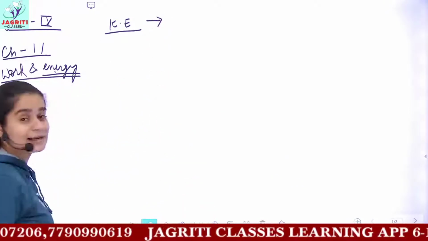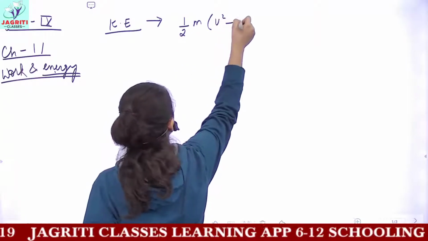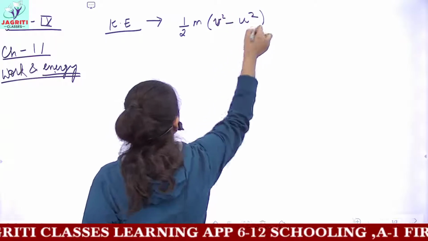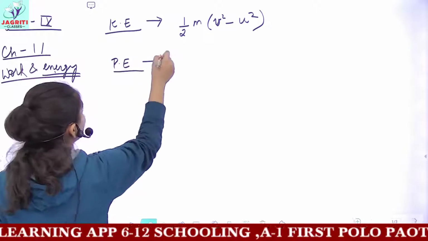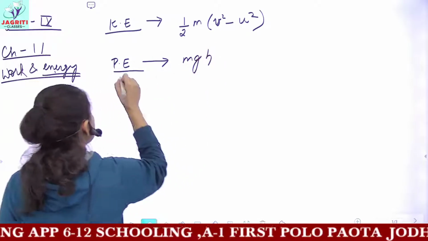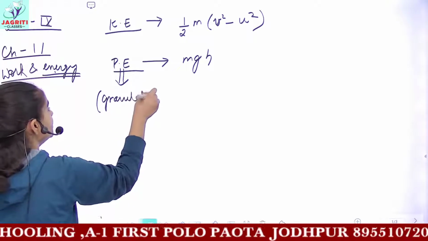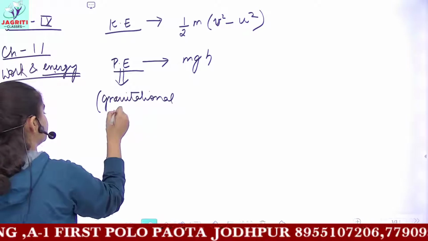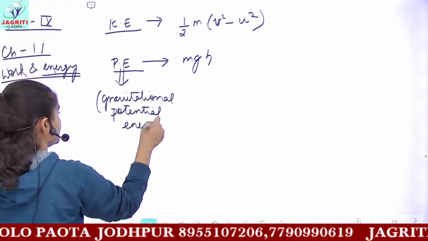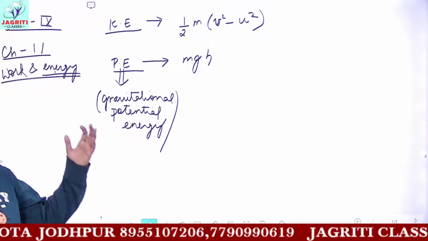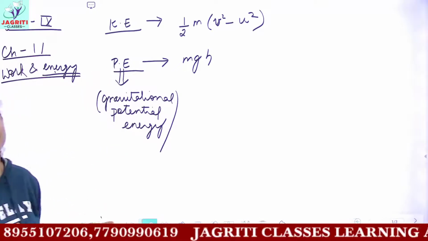tell you that the formula for kinetic energy was half m (v square minus u square). And for potential energy, the formula we used is mgh. This potential energy is referred to as gravitational potential energy, because we are talking about objects present at a certain height from the earth's surface.